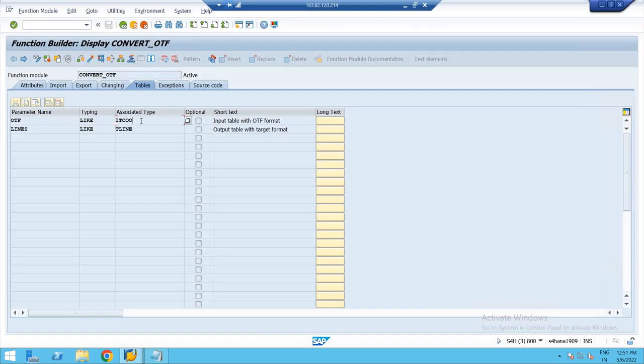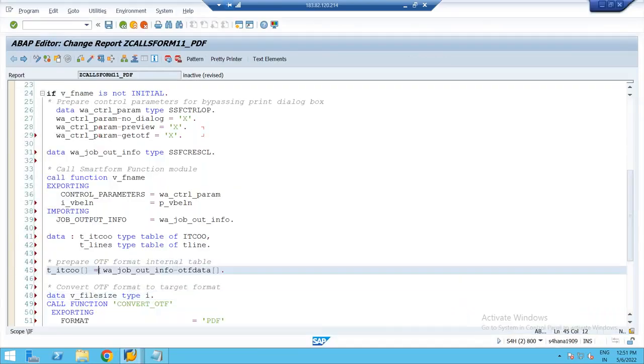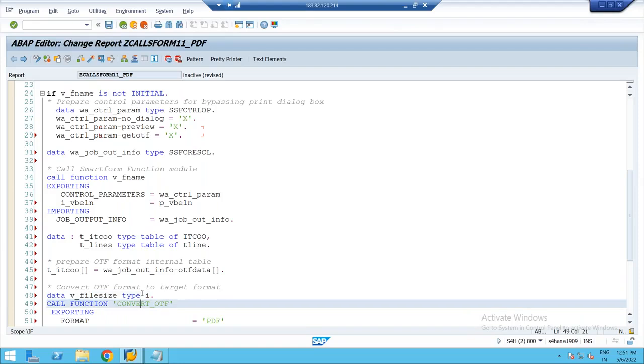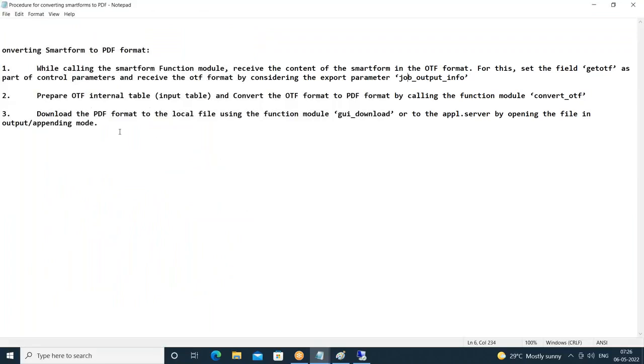So I declare two internal tables. One is of type ITCOO, another is of type TLINE. That's what I've done here. And I prepared that first internal table and I'm passing that, so I'll get the target format. Now the final step is to download the PDF format to the local file using the function module GUI_DOWNLOAD.